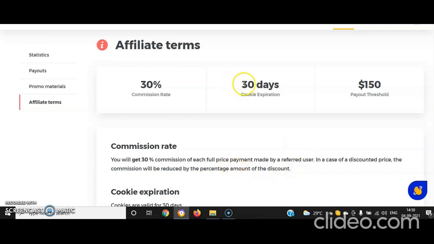The cookie expiration, in affiliate marketing terminology, means that with a 30-day cookie expiration, if any customer clicks on your affiliate link and purchases within 30 days, that sale will be credited to you. After clicking on your link, even if he purchases after 20 days or 25 days, within 30 days, if he purchases any product or takes a subscription, then you will get your 30% commission. So that's it. That is how you are going to do it.